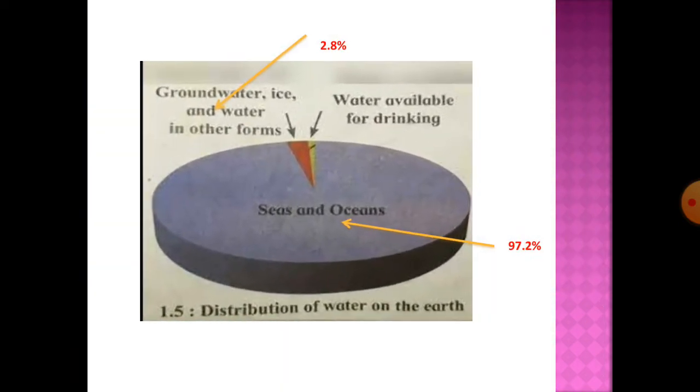Next, distribution of water. More than 97% of water is present in the form of seas and ocean. That water is too salty for human use. 2.8% is in the form of groundwater, ice sheets, glacier and other forms. Out of that, a very little percentage of fresh water is there for human use. That is about 0.03%.